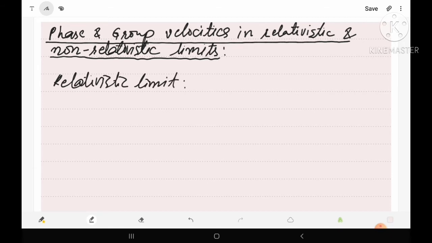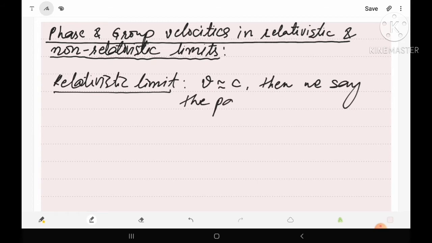Relativistic limit means suppose if a particle is moving with velocity v, and the velocity is in the range of the speed of light, means if the velocity v is nearly equal to the speed of light, then we say the particle is in relativistic limit.